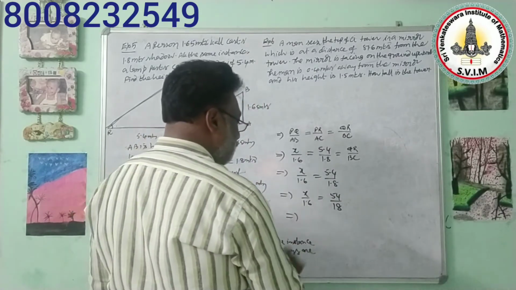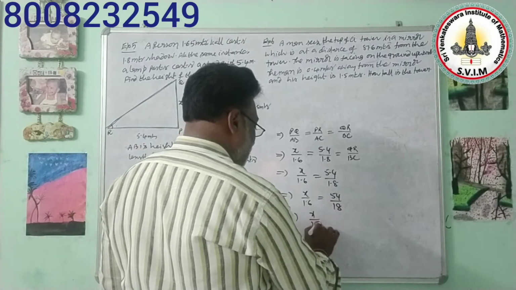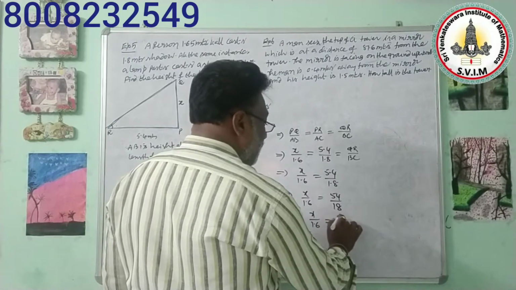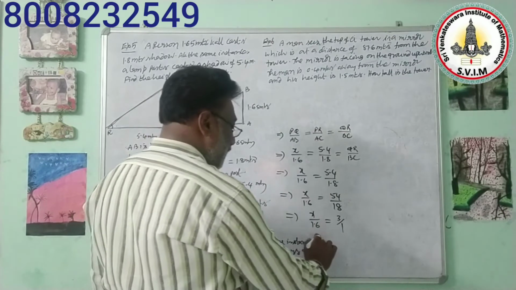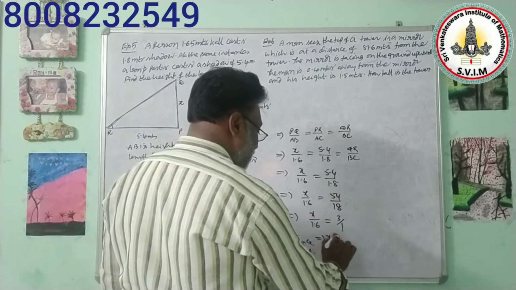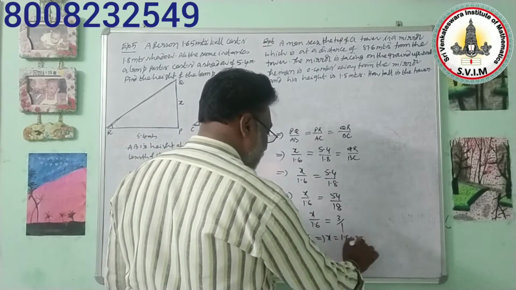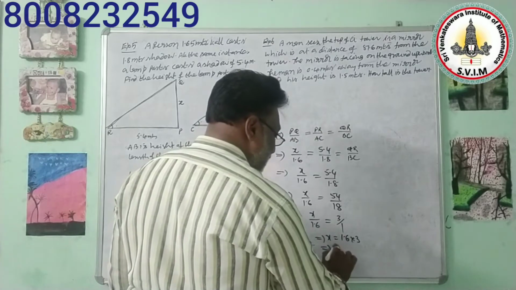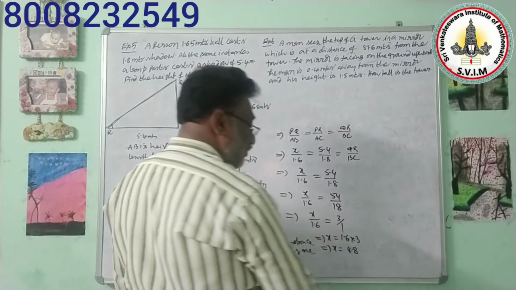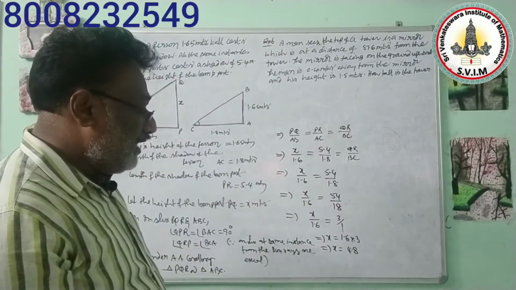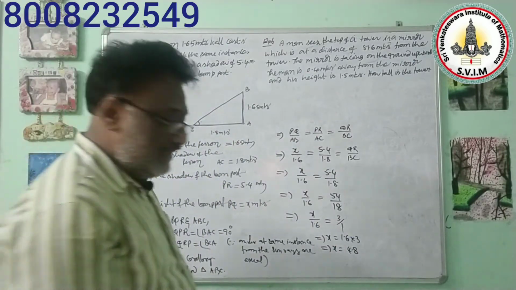Now that implies x by 1.6 is equal to 18 3s and 18 1s, that is 3 by 1. By doing cross multiplication, x is equal to 1.6 into 3. So x is equal to 16 3s 48. After one digit if you put the point, you get 4.8 meters.